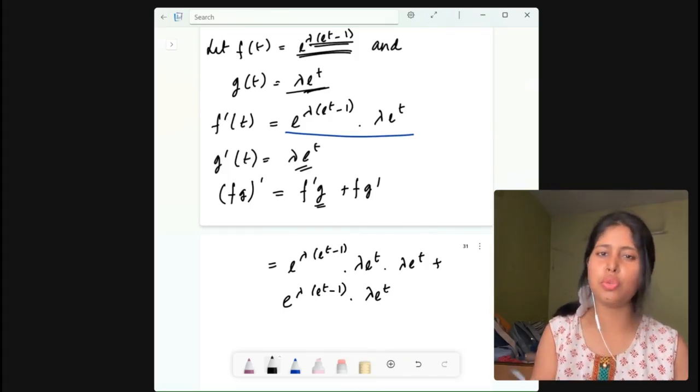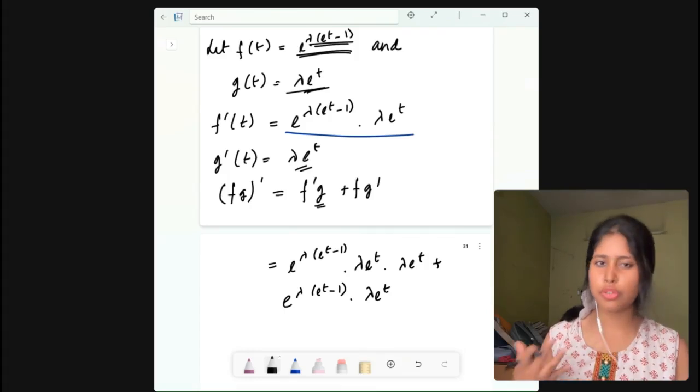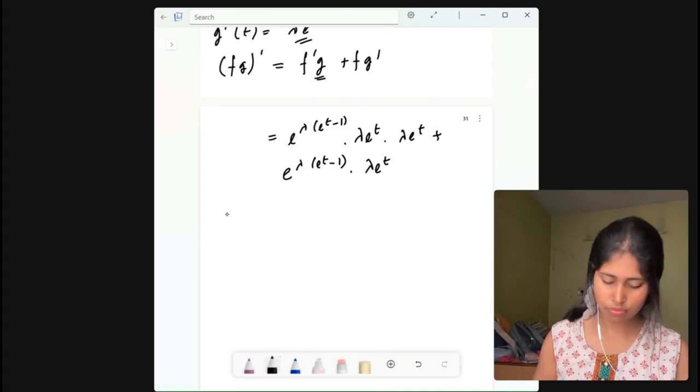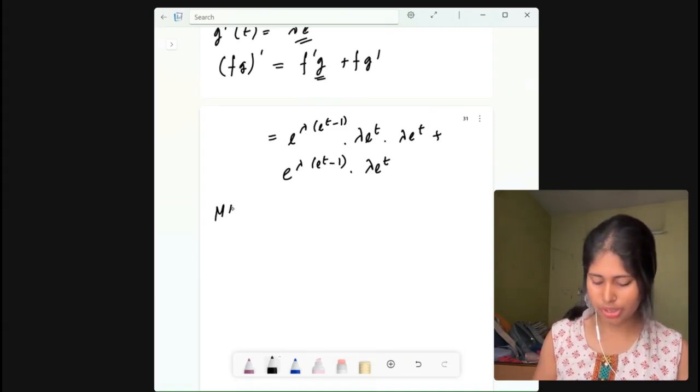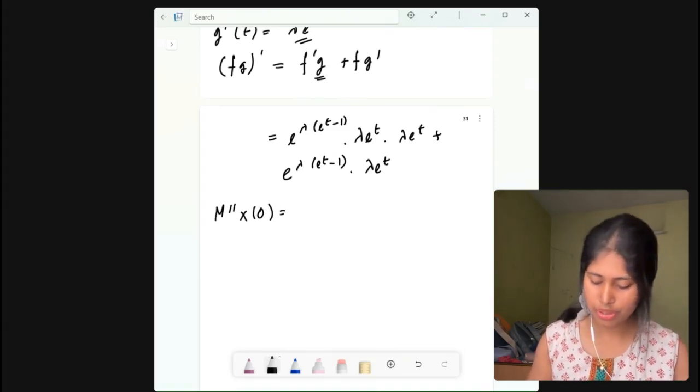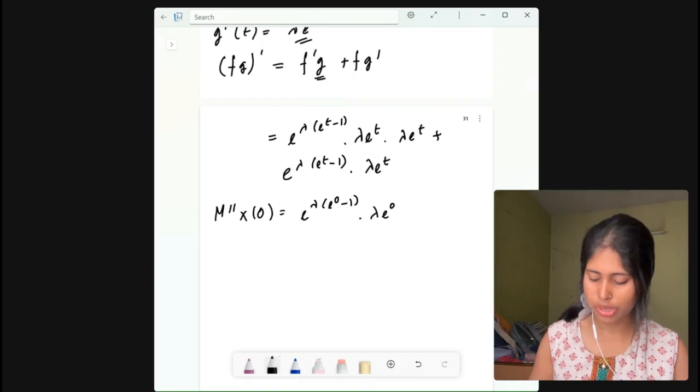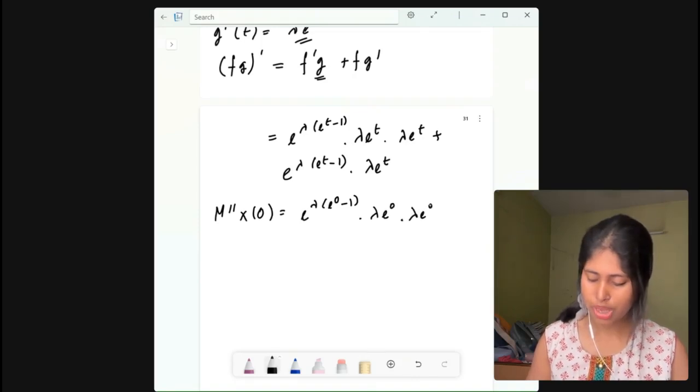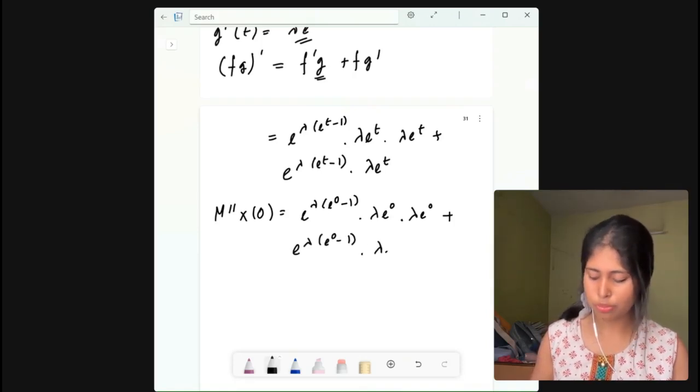Now you need to do what? You need to set t equal to 0. Now if you set t equal to 0, then let us see what we get here. M double dash x 0 will be e to the power lambda into e to the power 0 minus 1, into lambda into e to the power 0, into lambda e to the power 0, plus e to the power lambda e to the power 0 minus 1, dot lambda e to the power 0.